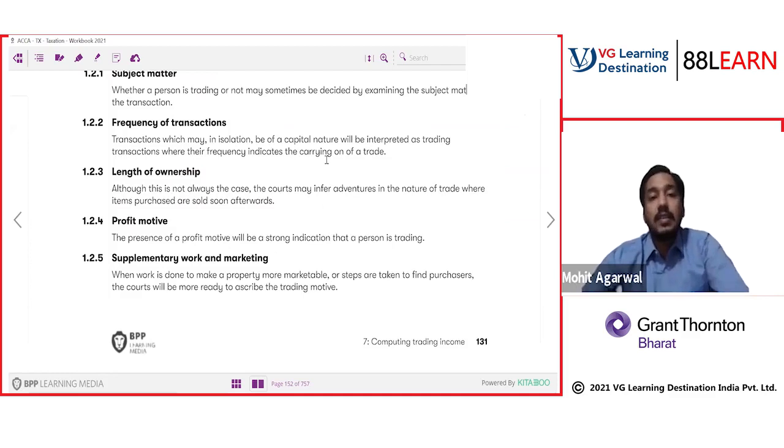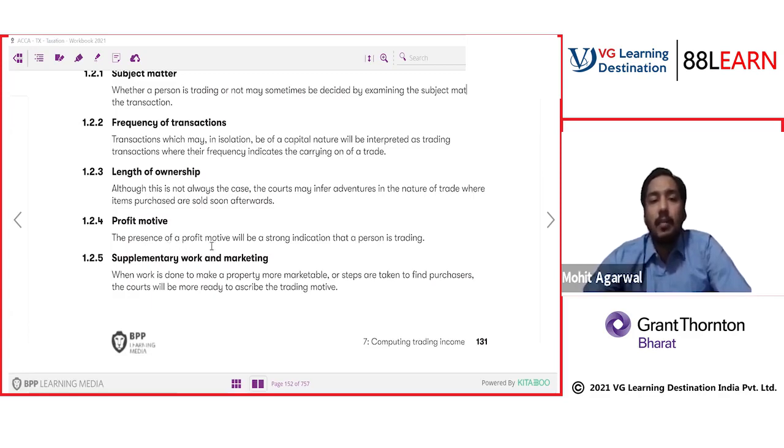The second badge is frequency. A transaction which in isolation may be of capital nature will be interpreted as a trading transaction where the frequency indicates the carrying on of a trade. If the number of transactions is quite high, it may be treated as a trading transaction. Then length of ownership. Although this is not always the case, the court may infer adventures in the nature of trade where items purchased are sold soon afterward. If you hold something for a longer period, it may be considered of capital nature. But if you are holding for a very short period, then it should be considered as trading.